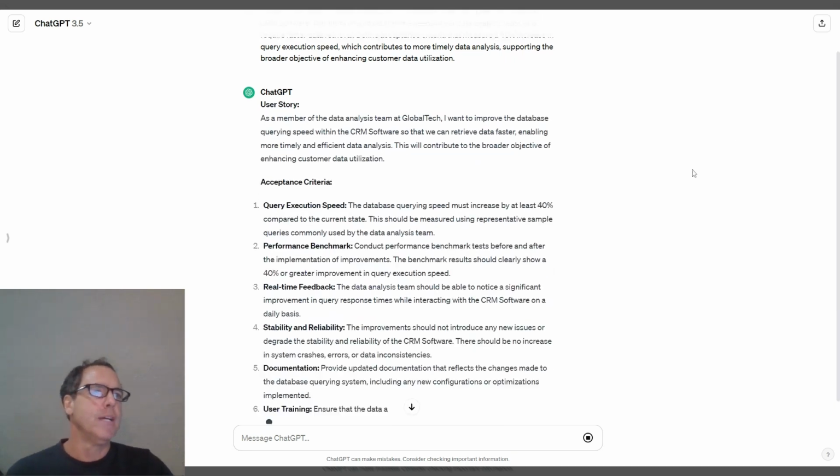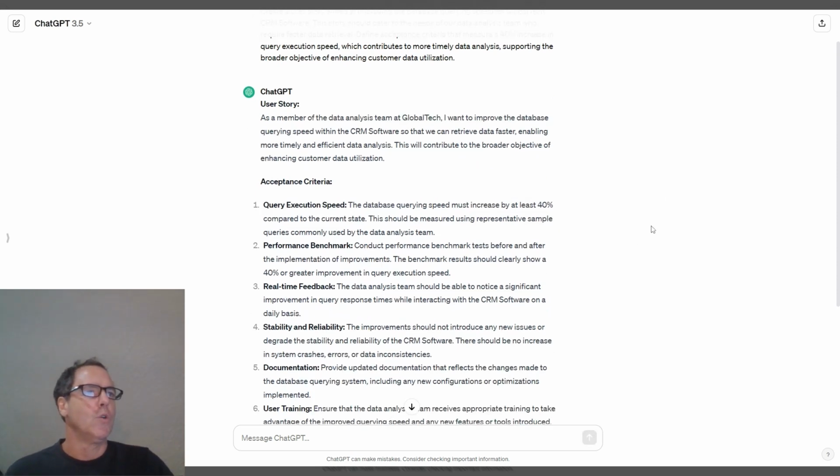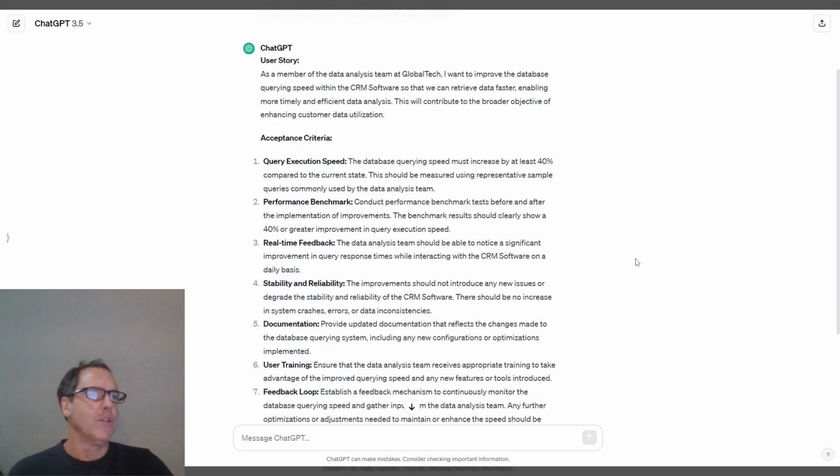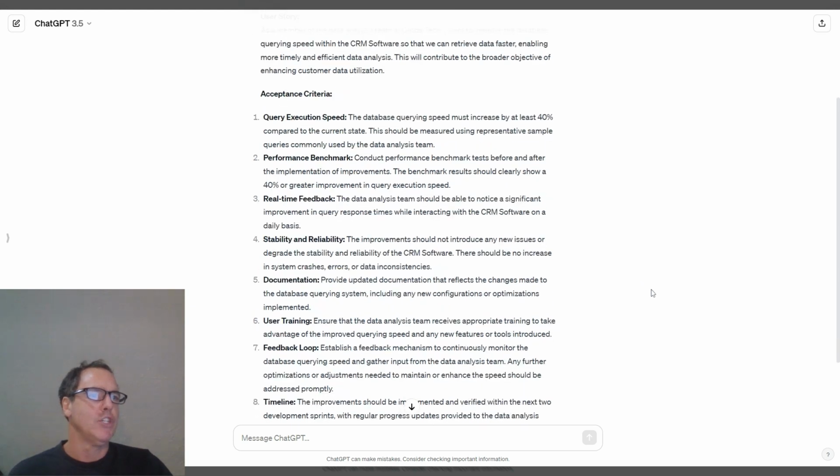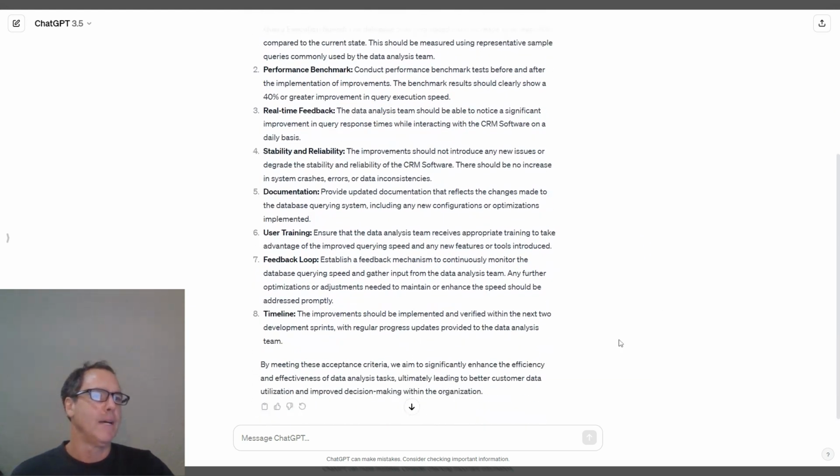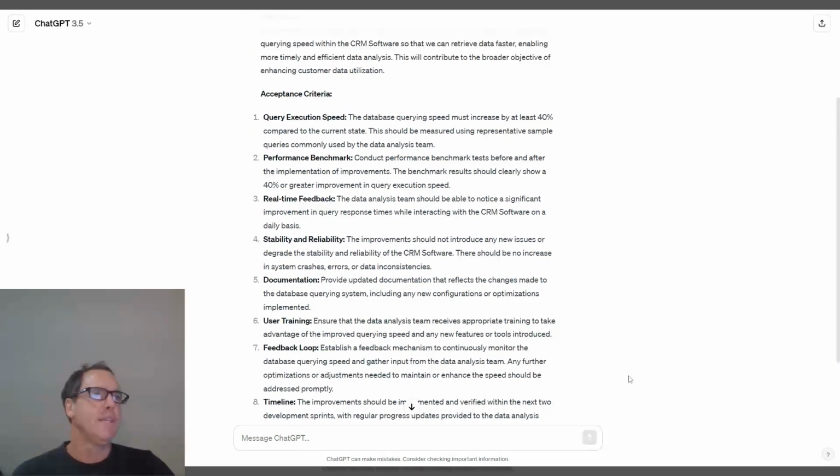So, user story and acceptance criteria. So, real time feedback, stability and reliability, documentation, user training, feedback loop, a timeline. So, by meeting these acceptance criteria, ChatGPT is suggesting that we can meet the goals for the story. And acceptance criteria are typically one of the main important aspects, if not the most important aspect, of giving your user story to your team.